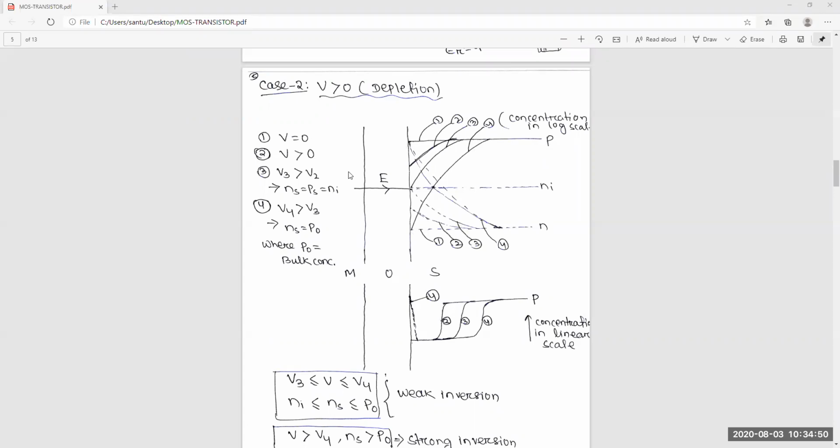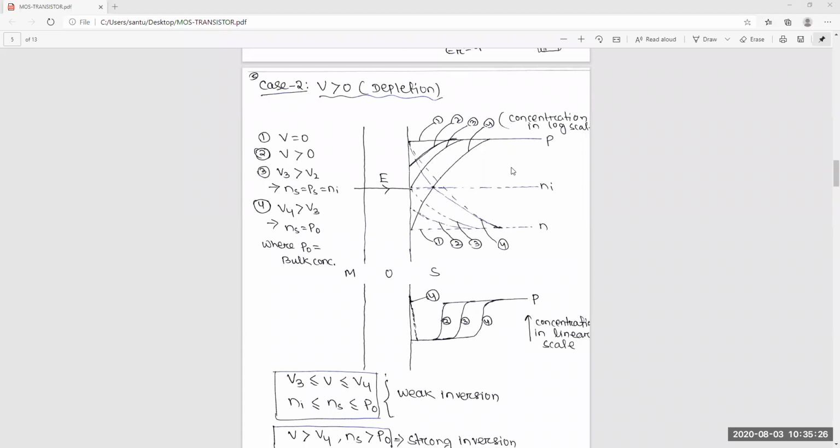Repulsion, sir. The electric field direction will be from metal to semiconductor, because it's positive, so from metal to silicon. Though the positive voltage is here, first what will it do? It will repel the holes. It will repel the holes from the surface. Yes or no?